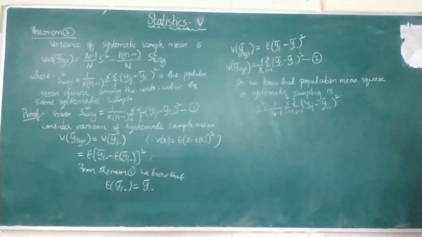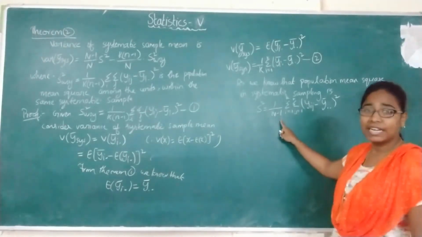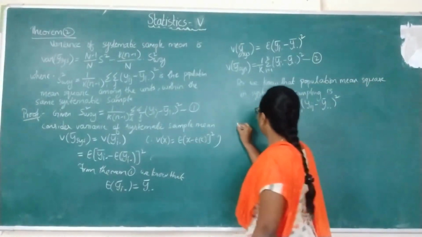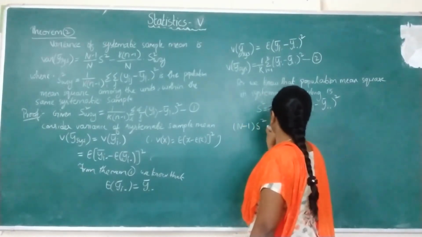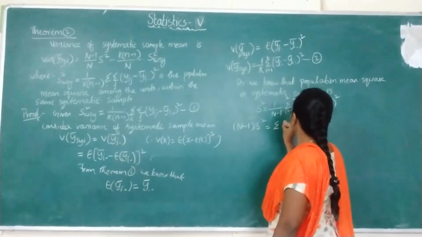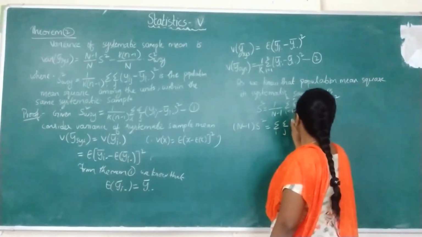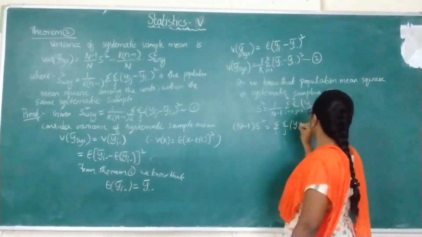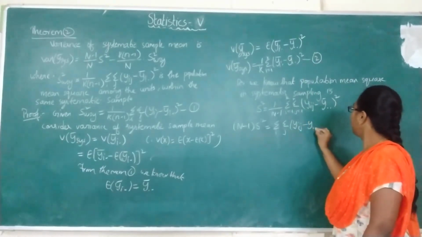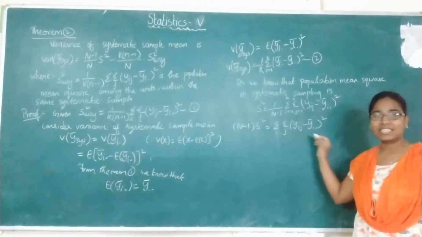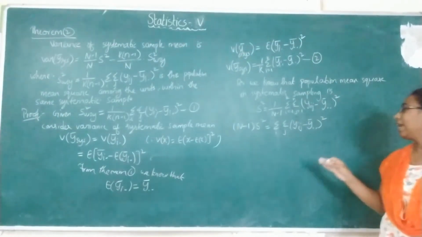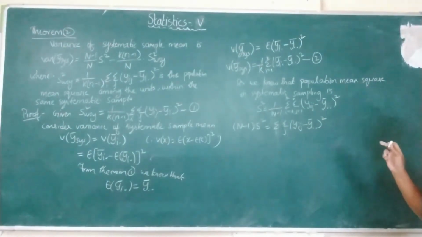Now in this equation, taking n minus 1 to the other side, we will be getting n minus 1 into S square equals double summation over i and j, yij minus y double dot bar whole square. Now I will add and subtract yi dot bar.